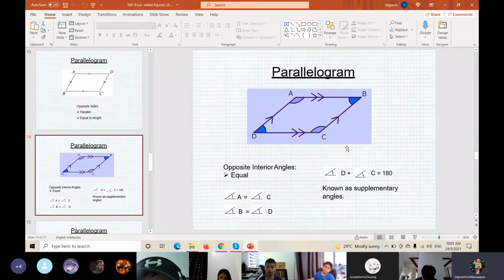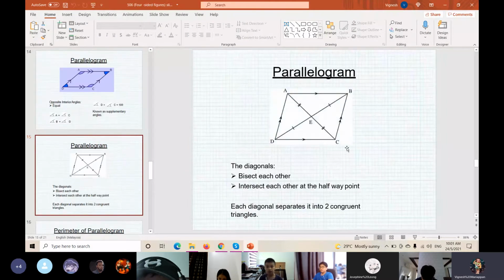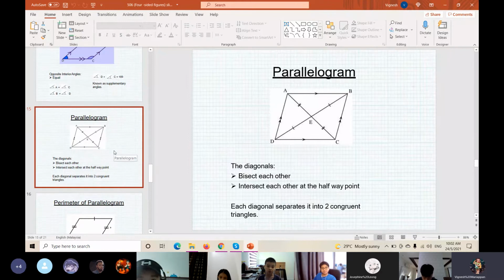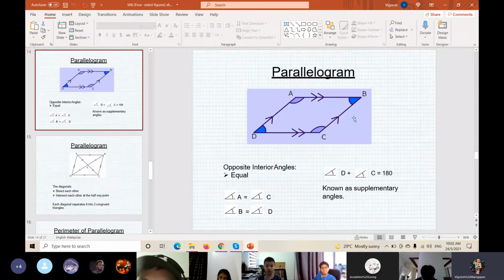In this parallelogram, as I mentioned earlier, the diagonals intersect each other at the halfway points, meaning they bisect each other. Each diagonal separates it into two congruent triangles, but this is just for your knowledge and is not important in your exams. The only thing you need to find is the unknown angles of the parallelograms. No matter which shape is given in your worksheets, you have to find the unknown angle of the shapes.